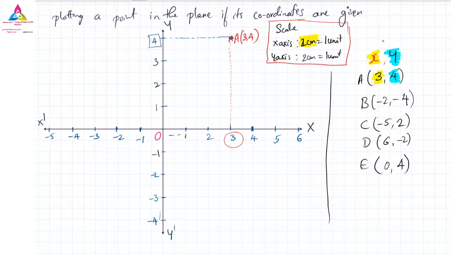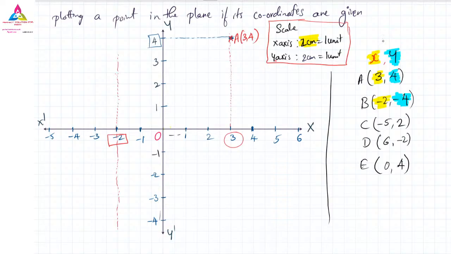Similarly, the second number is also similar. For B, we have to go to -2, and the y value is -4. So -2 on the x-axis; we have to look at the x-axis. The -2 will come here. You can draw the line upward and downward also. No need for the line; only for your understanding purpose I am drawing this line. Directly you can mark it. You can draw a straight line on the above side also, below side also.